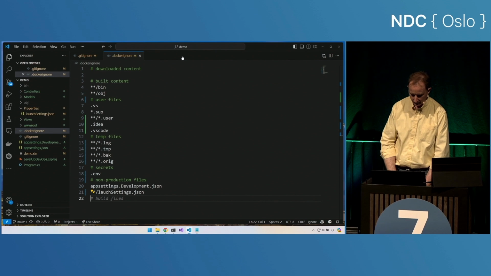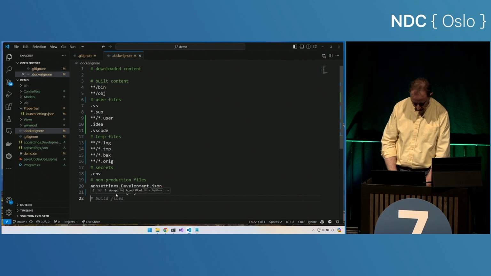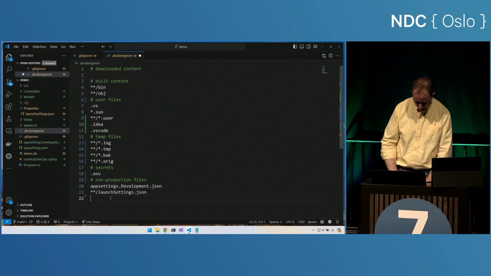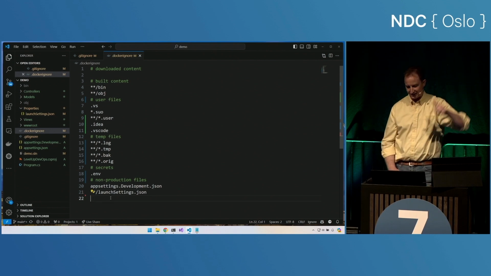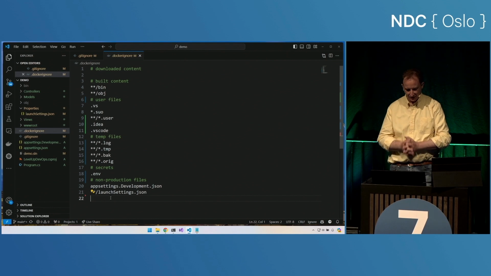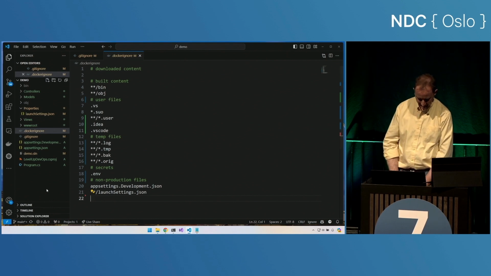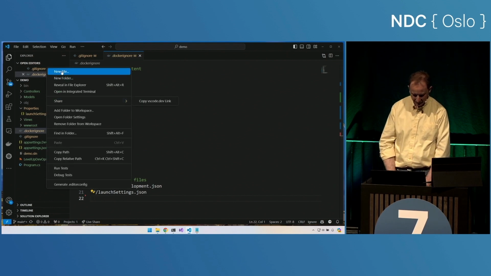You have a spelling error. I have a spelling error. Where? Line 21. Yes, I do. Thank you. It is not lunch settings, it is launch settings. Better? Thank you, that was awesome. Thank Copilot for giving you the spelling error. Thank you, Copilot, for giving me that spelling error.